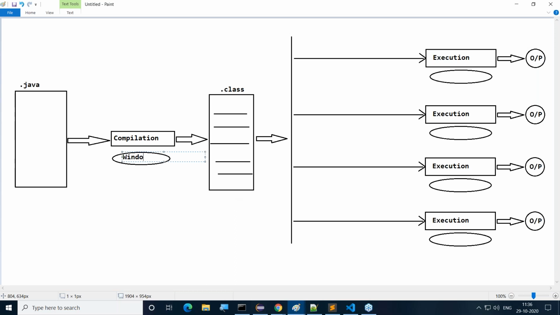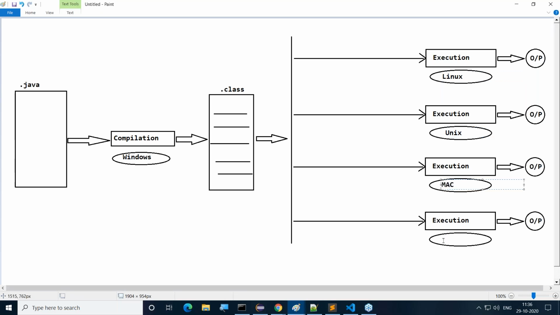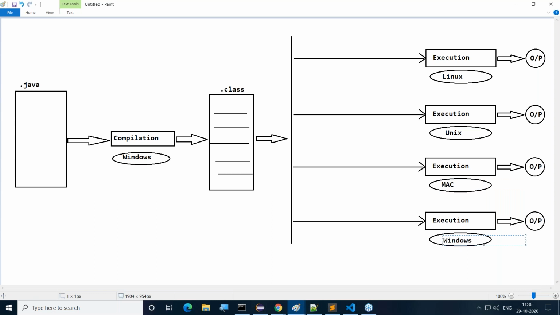Now I want to use the Windows operating system for comparison, for execution, then the Linux operating system, another time the Unix operating system, Mac, and maybe we may use the same Windows operating system again. Different operating systems can be provided. Right. Let's understand it. Then what is going on internally?